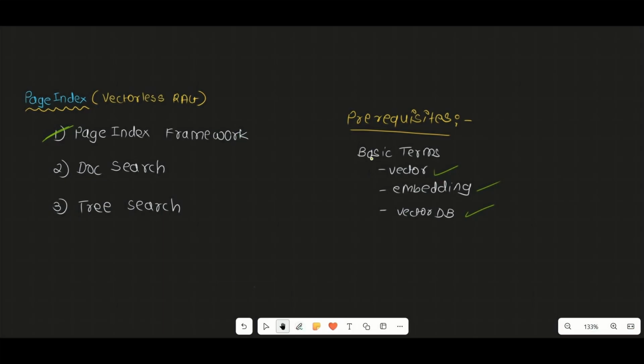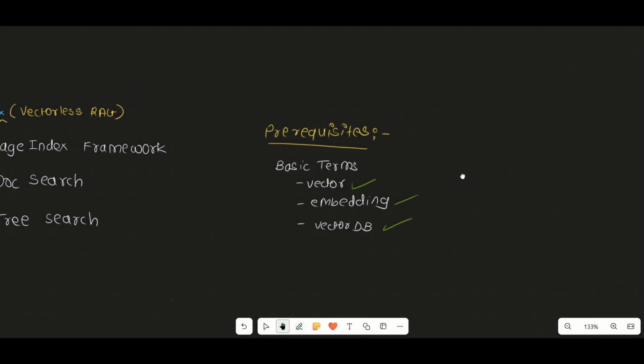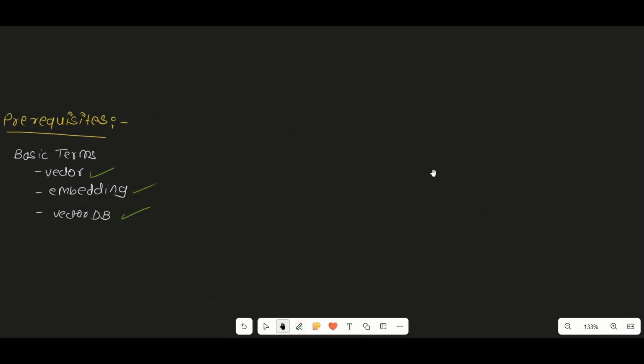Okay, understood? So in this video we're going to talk about the page index framework, the vectorless RAG framework: what it is, what the problem was initially and how that problem was solved, then what the problem was in that particular solution, how vectorless RAG solves that problem, what the method is, and how vectorless RAG works. Okay, so before starting we have to understand the root cause. Let's start with the very root problem.